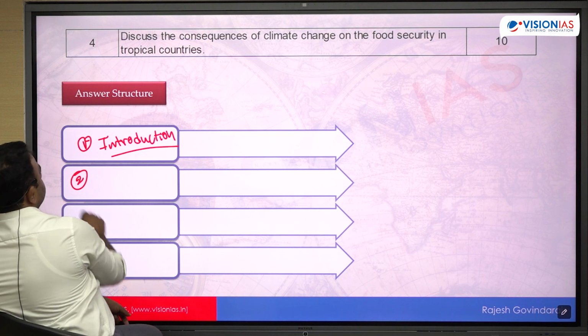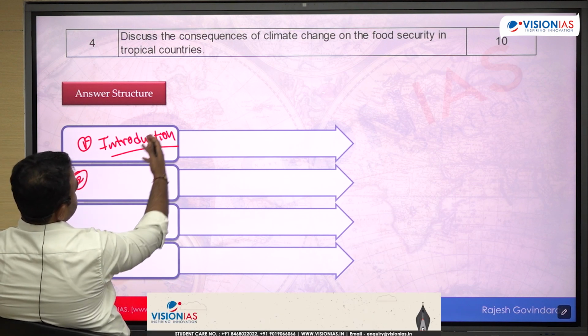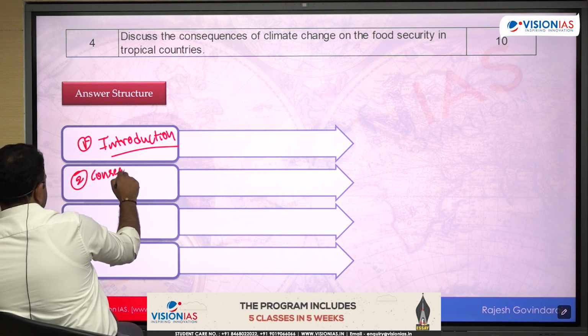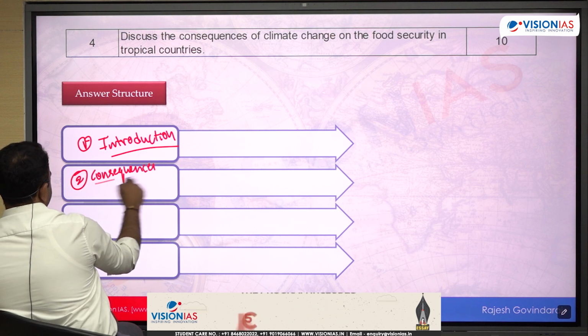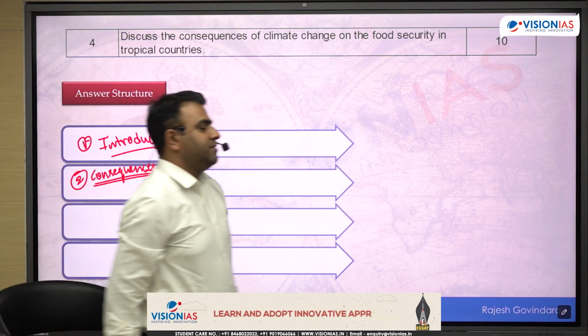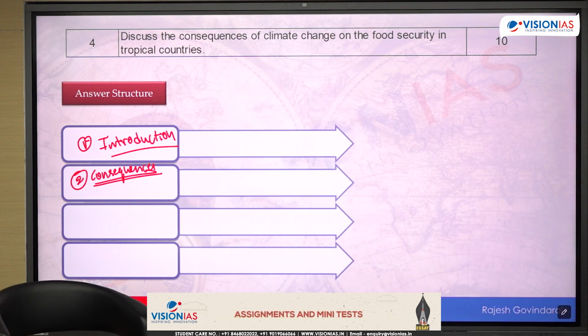Then directly come to the main body of the question, that is discuss the consequence of climate change on the food security. Okay, so directly come to the consequences. और कहानी नहीं चाहिए. So now, food security. Usually people tend to write only about agriculture. Food security, agriculture hona chahiye.